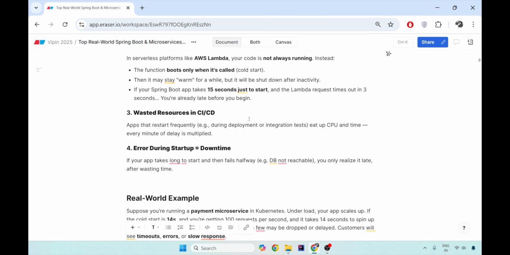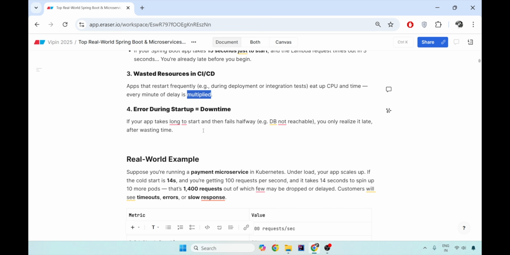Apps that restart a lot, that is, if you do the deployment every day or you try running the integration tests every single day, after your day ends, you push the code, integration test runs, a new pod spins up, each time there's a 15 seconds delay, and this all eats up the memory time, and every minute of delay is multiplied every day. So this is the problem with the cold start.